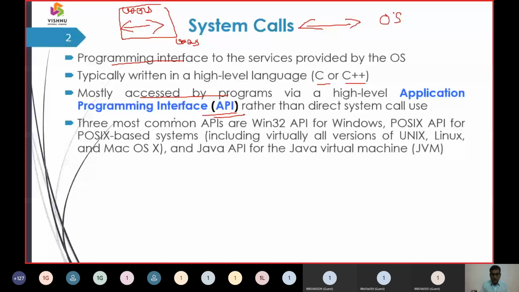System calls come with an application programming interface, and it can be via Windows, or via Unix, or via software such as the Java application programming interface or the Java virtual machine.